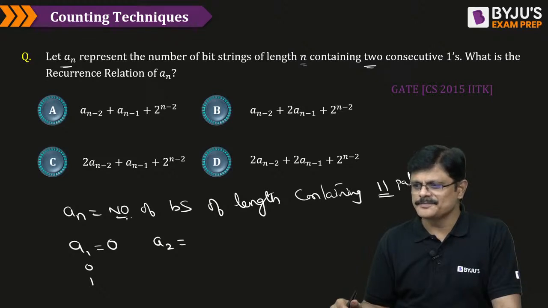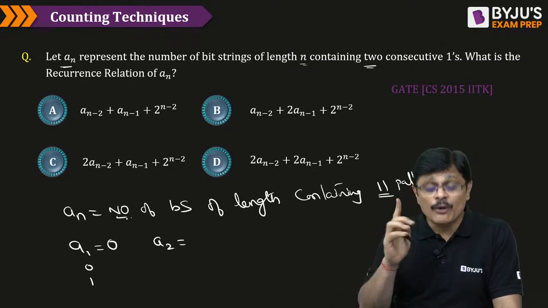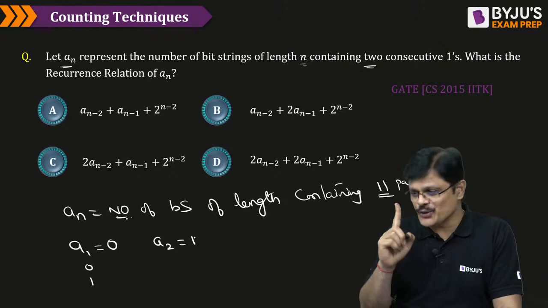Anyone answering? Two ones: 0 0, 0 1, 1 0, 1 1. Two ones wala only one hoga. That is A2. That is only one.